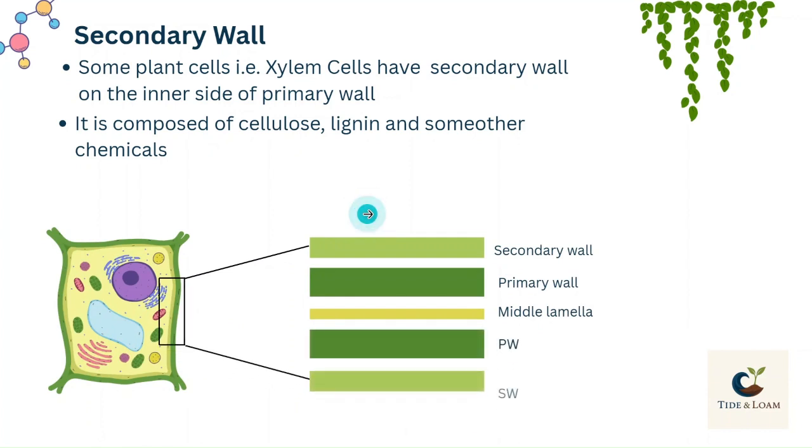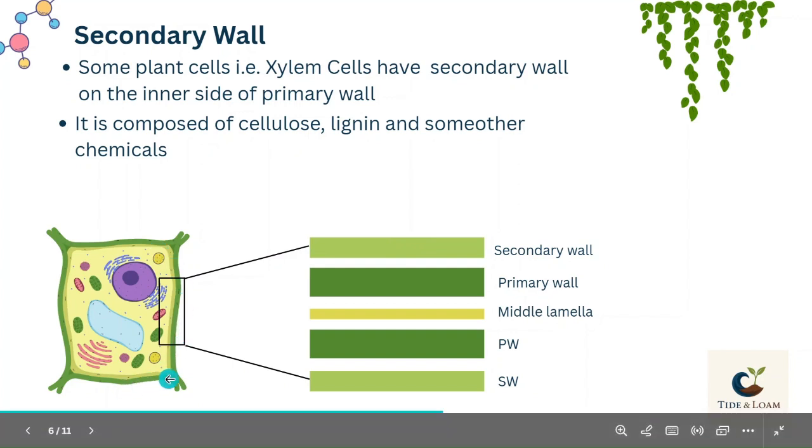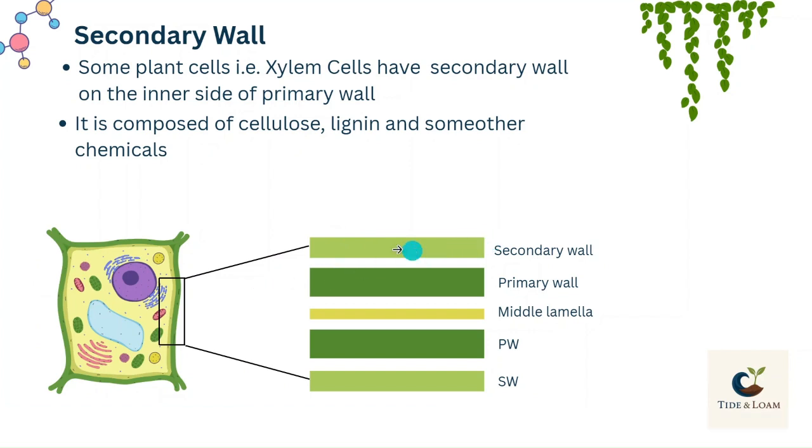Now, as you can see here in the figure, this light green on the inner side of the cell. ये जो outer side पर dark green है, this is primary cell wall, और inner side पर जो ये light green cell wall की layer है, this is secondary cell wall. So secondary cell wall is present on the inner side.